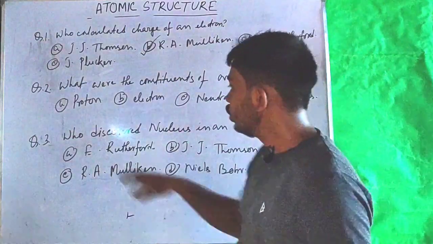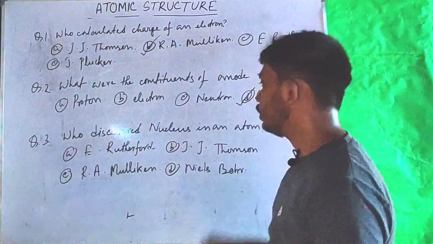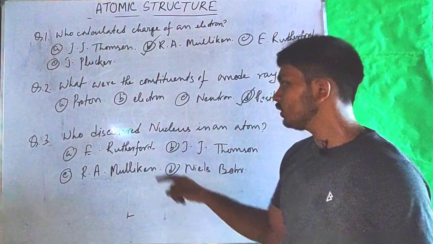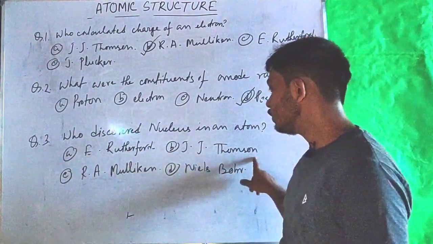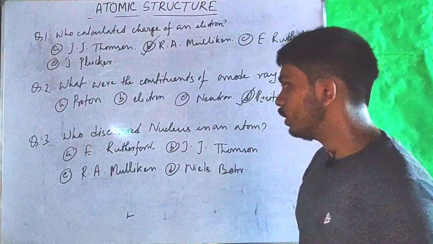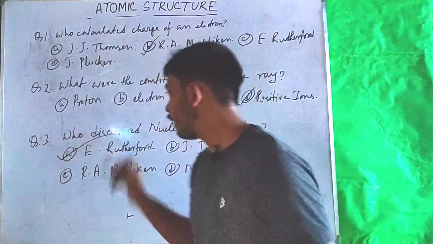The last question is, who discovered the nucleus in an atom? Options are E. Rutherford, J.J. Thomson, R.A. Millikan or Niels Bohr. The correct option is E. Rutherford.